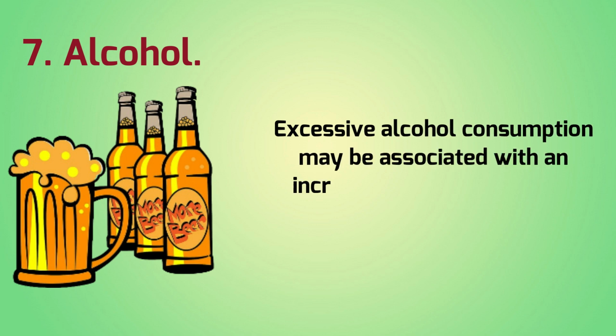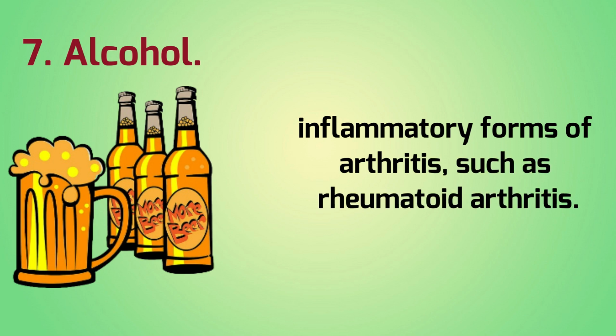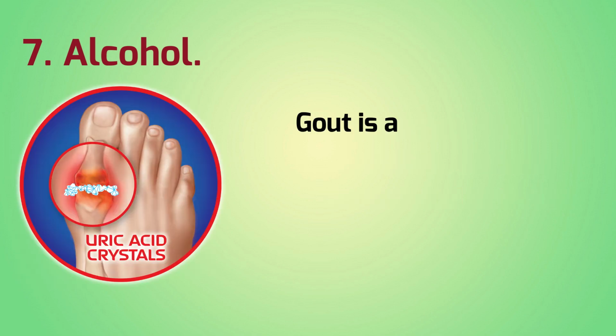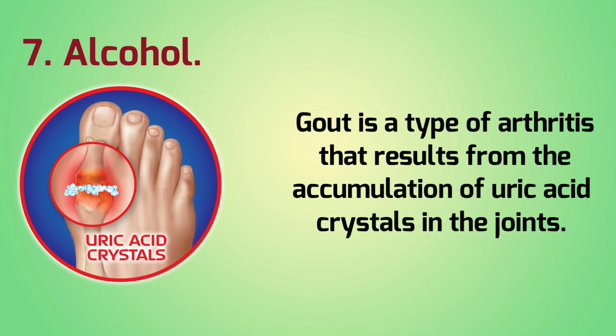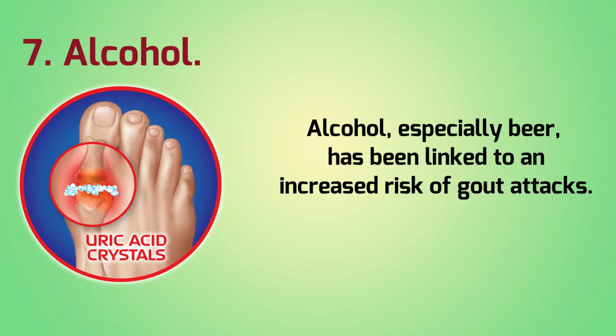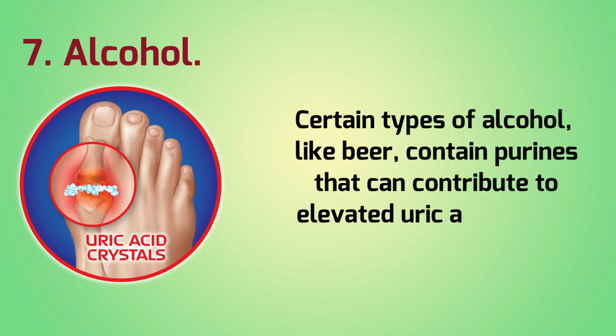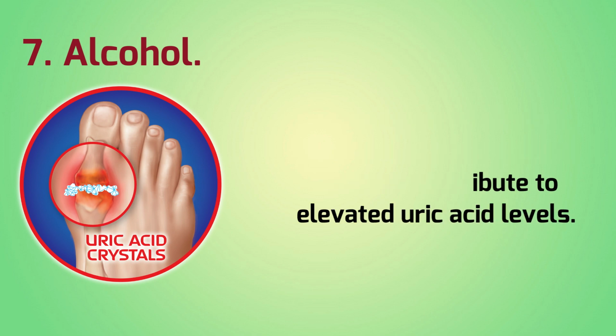Number 7. Alcohol. Excessive alcohol consumption may be associated with an increased risk of developing inflammatory forms of arthritis, such as rheumatoid arthritis. Gout is a type of arthritis that results from the accumulation of uric acid crystals in the joints. Alcohol, especially beer, has been linked to an increased risk of gout attacks. Certain types of alcohol, like beer, contain purines that can contribute to elevated uric acid levels.